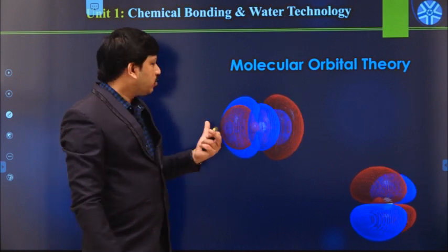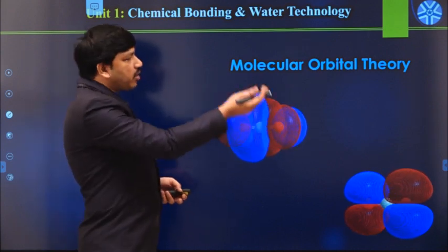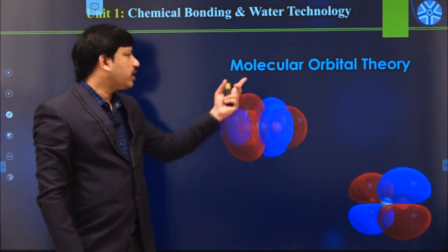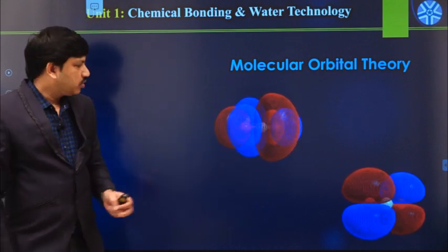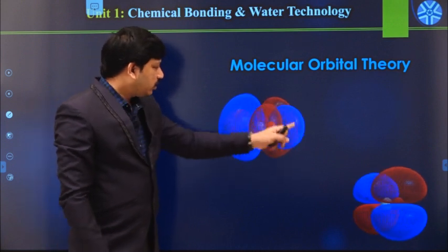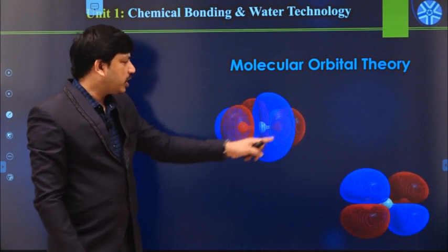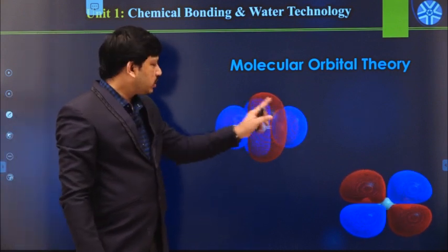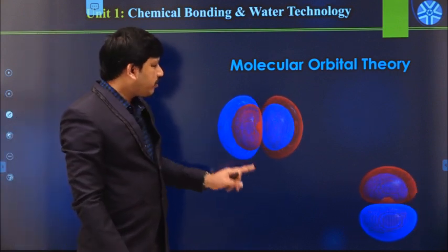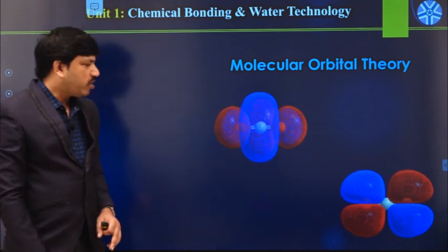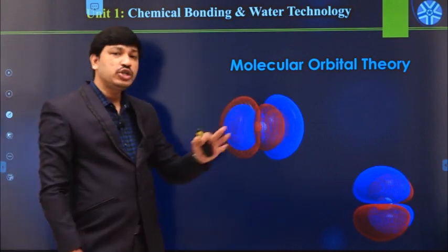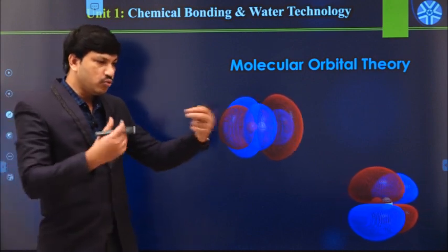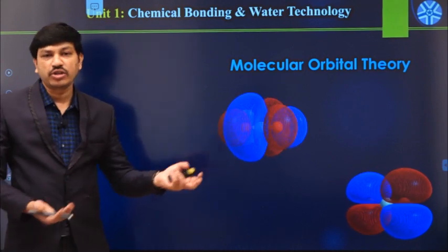According to molecular orbital theory, there is a formation of a new type of orbitals. Those are called molecular orbitals. For example, here you can see the shapes of some of the molecular orbitals. This is the CO2 molecule. This is one of the bonding molecular orbitals, and this is an anti-bonding molecular orbital. Like this, there is a formation of a new type of orbitals in the case of molecules. Whenever two atoms combine with each other, there is a formation of molecular orbitals.